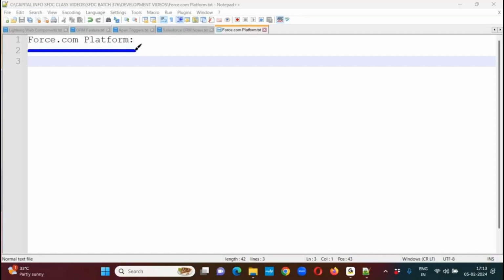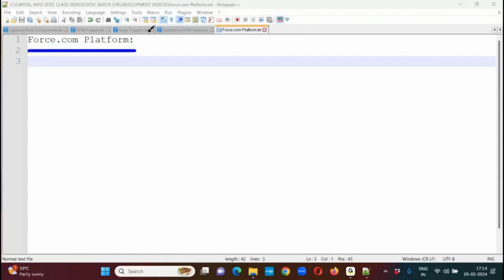That means, in simple words, why should we go for development? Because in Salesforce we have so many configuration features which we can implement just by using some mouse clicks. Then why should we go for development? In what scenarios especially do we have to go for development? And upon implementing our own features by using the on-platform platform, what programming languages does Salesforce offer, and how do we use each and every programming language to implement our own custom business logic? We'll see one by one.